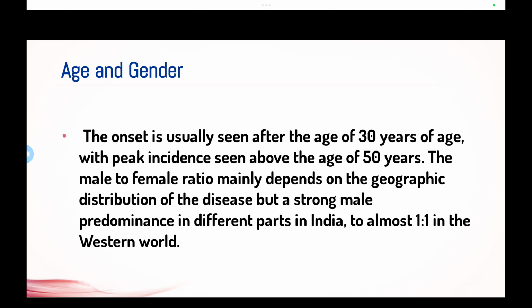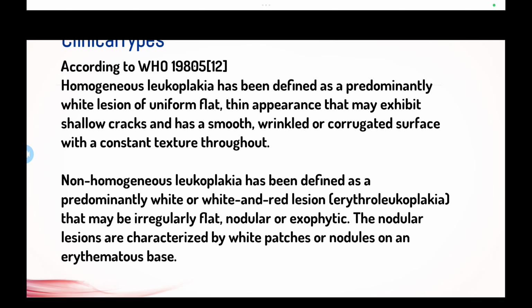Age and gender. The most common age at which leukoplakia can be seen is 30 to 50 years, and the male to female ratio depends on the geographical distribution. In India, there is more male predominance, seen commonly in males, but it's 1:1 in the Western world.